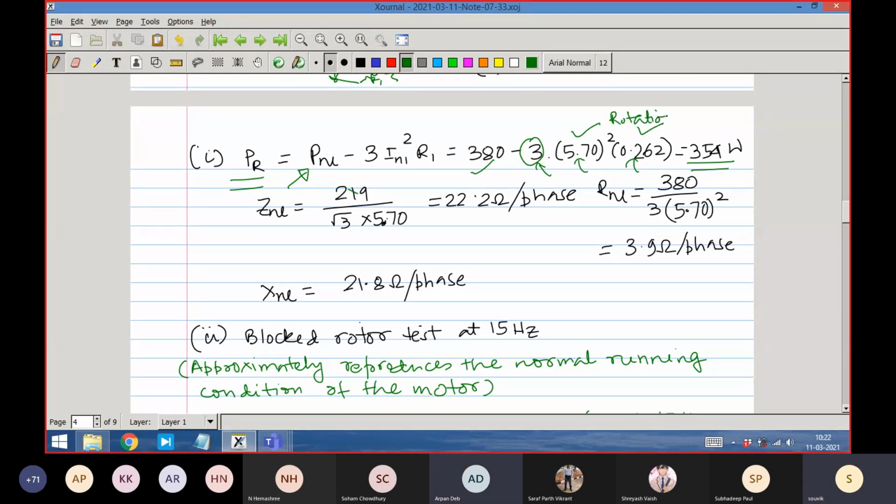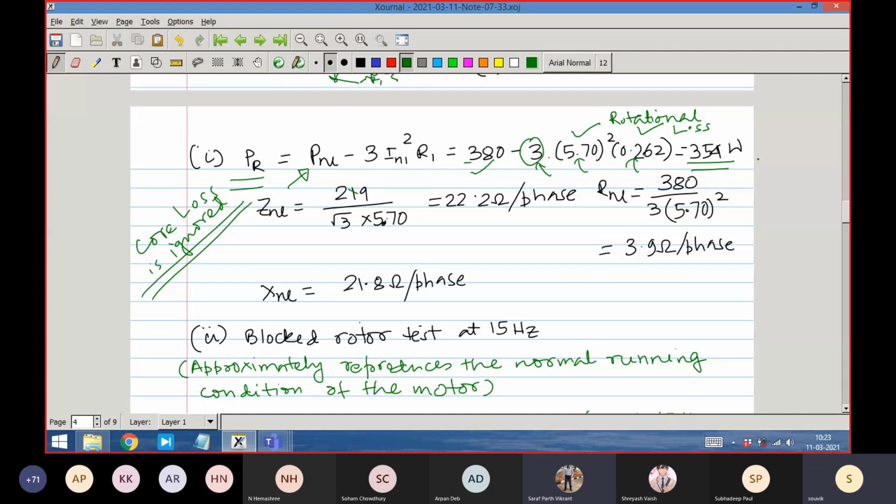Sir, here you ignored the core loss? I have ignored the core loss. Otherwise, this loss would represent rotational loss plus core loss, and then one more piece of data would be required to separate the two. If you want to include core loss, some more information has to be given; then this 354 watt would represent the summation of core loss and rotational loss, and you have to separate them. So don't bother now. Let us ignore the core loss.